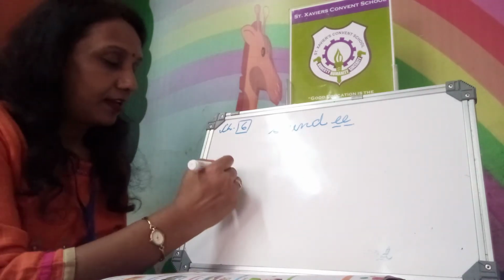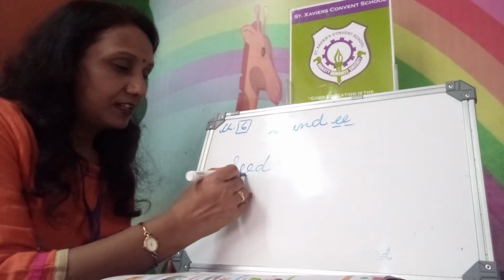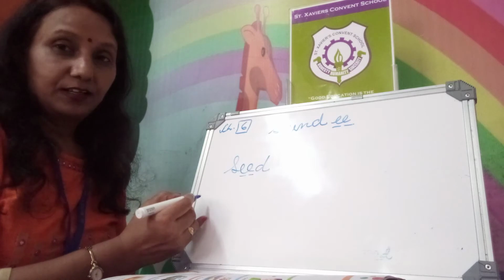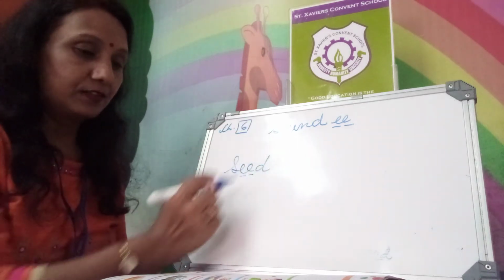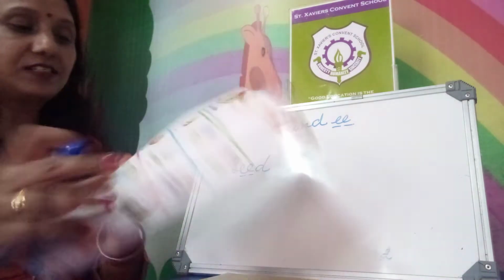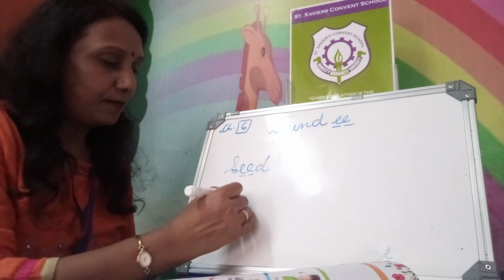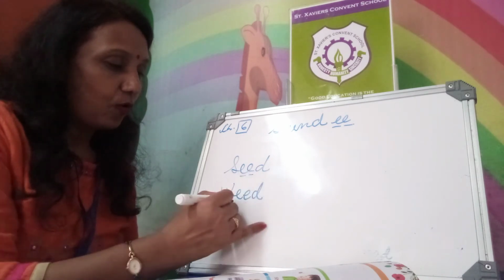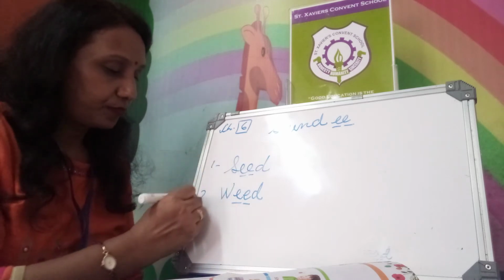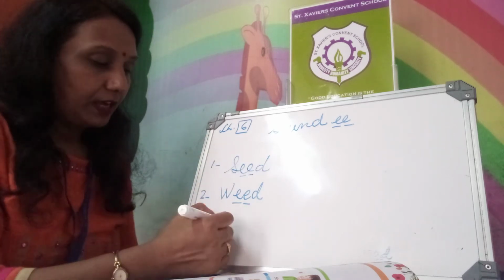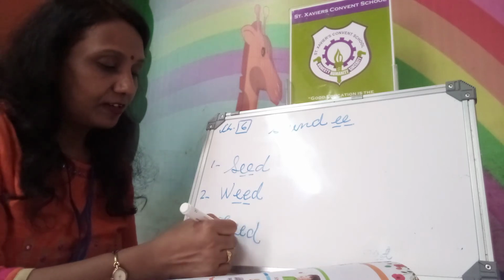Next, S, double E, D, seed. To grow a plant we need a seed. This is the seed. W, double E, D, weed. F, double E, D, feed.